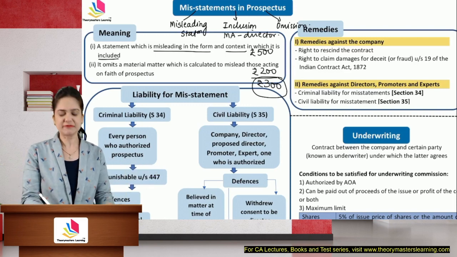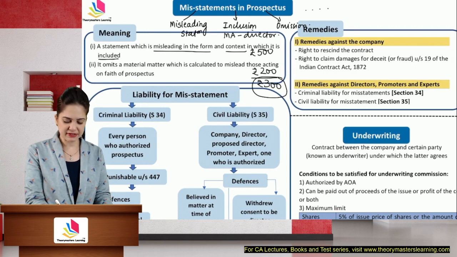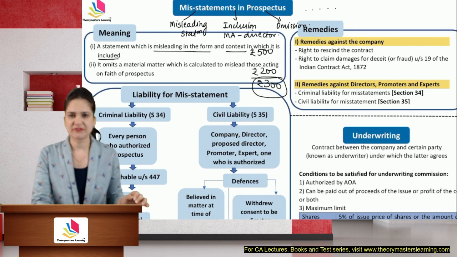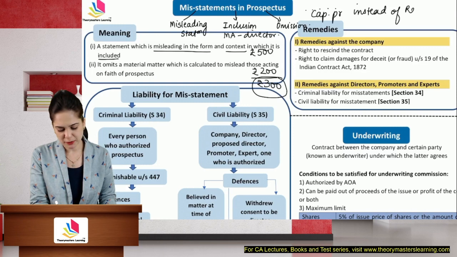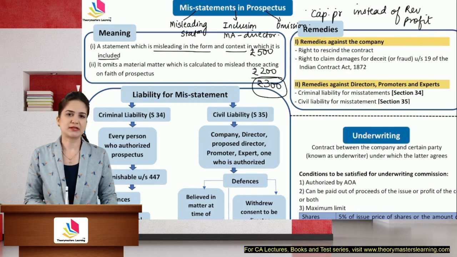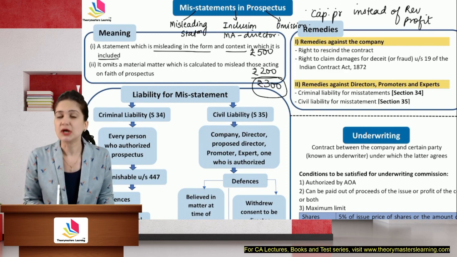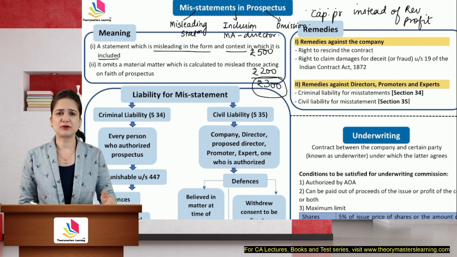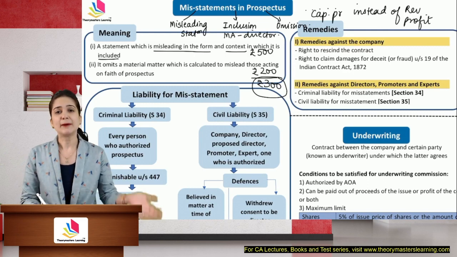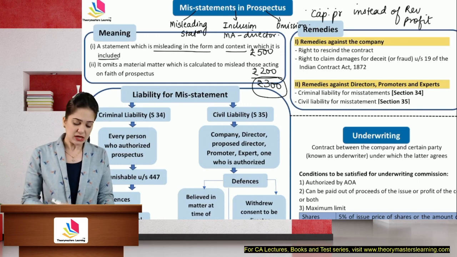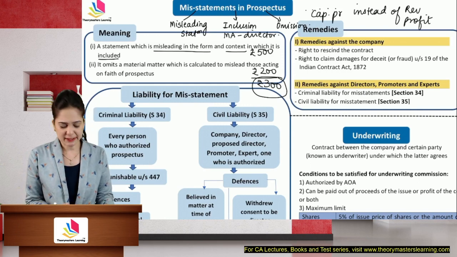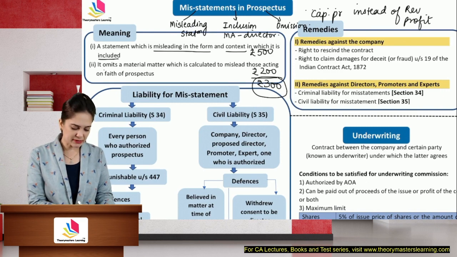Omission, I have omitted some fact. I have given information about the dividends of 5 years, but I did not mention the fact that the dividend is given out of capital profit instead of revenue profit. This information was not given in the prospectus. The prospectus is misleading because of the omission. You are omitting some very important fact. You're giving an impression that the company is a profitable one, but you have failed to mention that the dividend is out of capital profits instead of revenue profits. This will make the prospectus misleading. It is misleading in the form it omits a material matter.